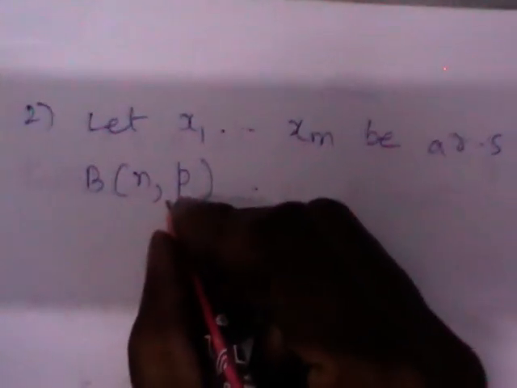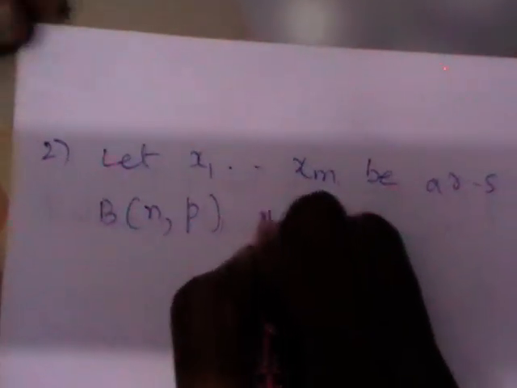Let x1, x2, ..., xm be a random sample from B(n, p). What do you mean by B(n, p)? Binomial distribution with parameters n comma p. Show that x bar by n is a consistent estimator of